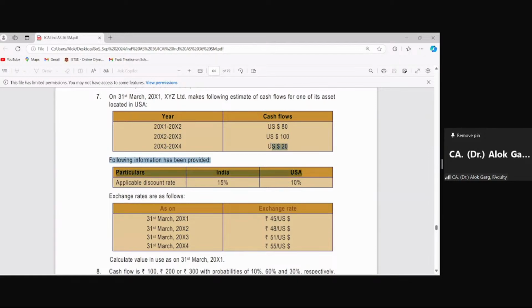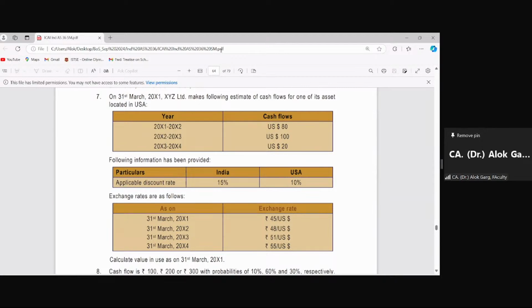So the cash flow is in foreign currency and this asset is in USA. It means I have to apply the discount rate of USA. Exchange rates are as follows: 31st March 2001, 2002, 2003, 2004: 45, 48, 51, 55. These are the estimated exchange rates, so I have to use the exchange rate on 31st March 2001. Let's go step by step. Step number 1 is to estimate the foreign currency cash flows: 80, 100, 20. Let me solve this question in the Excel file.